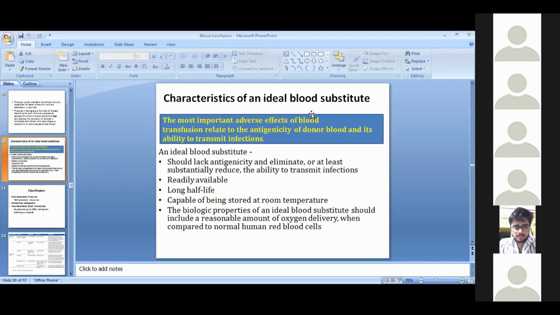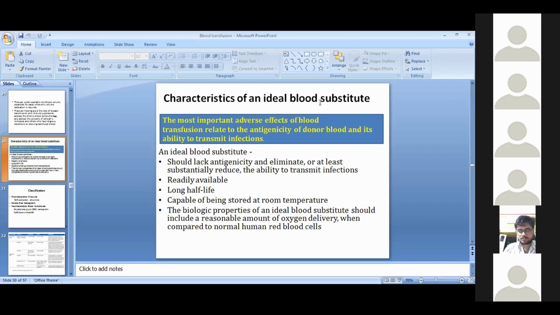So, what are the characteristics of an ideal blood substitute? For this, we have to remember that the most important adverse effects of blood transfusion relate to the antigenicity of donor blood and its ability to transmit infection. To avoid these things, we can also give blood substitute if needed.